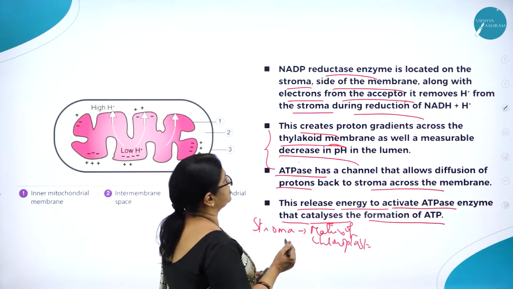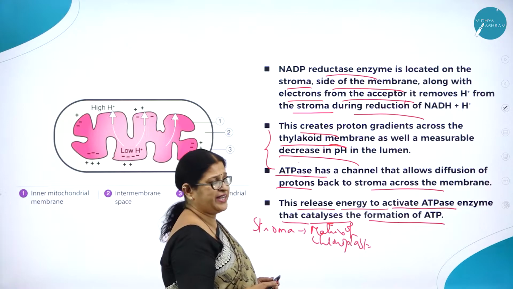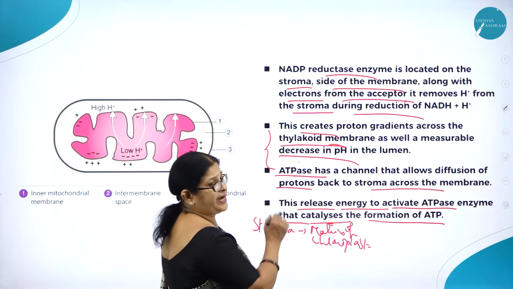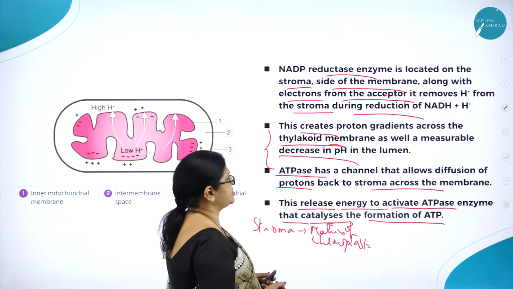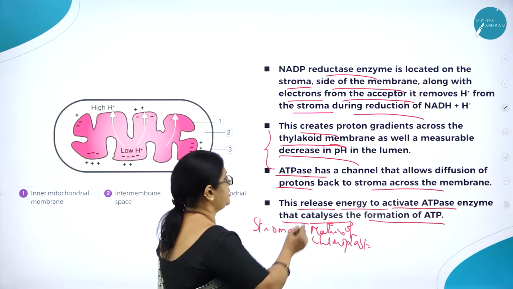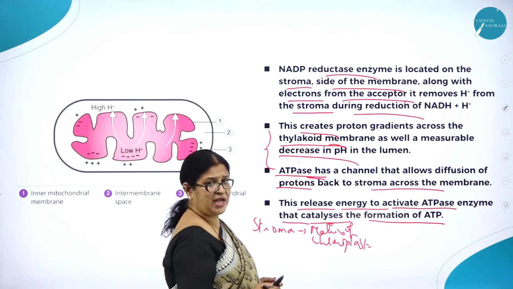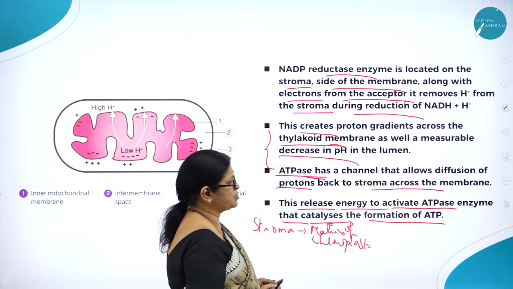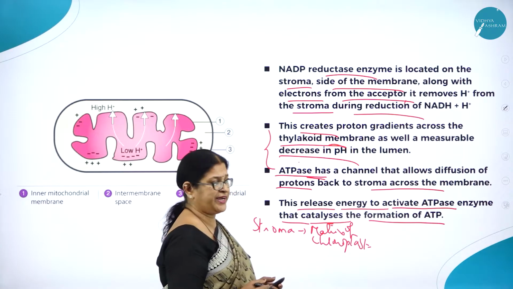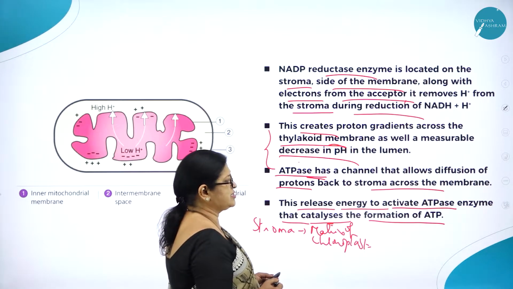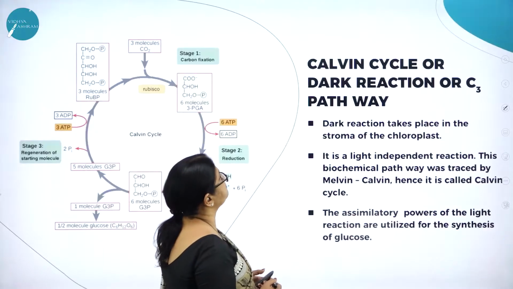It removes hydrogen ions from the stroma during reduction of NADP+. This creates a proton gradient across the thylakoid membrane as well as a measurable decrease in pH in the lumen. ATPase has a channel that allows diffusion of protons back to the stroma across the membrane. So this releases energy to activate what? The ATPase enzyme that catalyzes the formation of ATP.